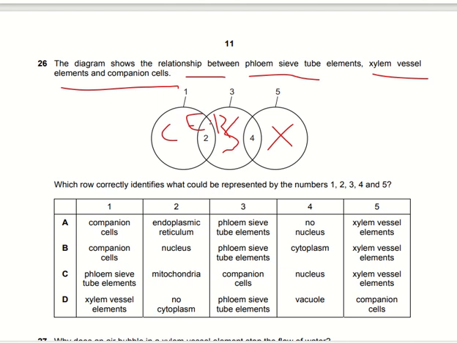As far as the 4th point is concerned, what is the main structure which is shared by both sieve tube elements and the xylem vessels? It is because both of them do not contain any nucleus. They contain cytoplasm, they contain vacuole, but they do not contain any nucleus. So we can say option A here is the right answer.